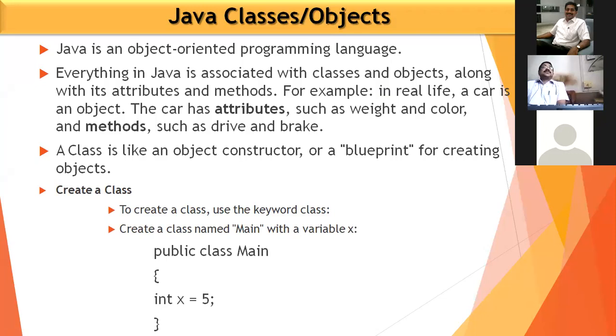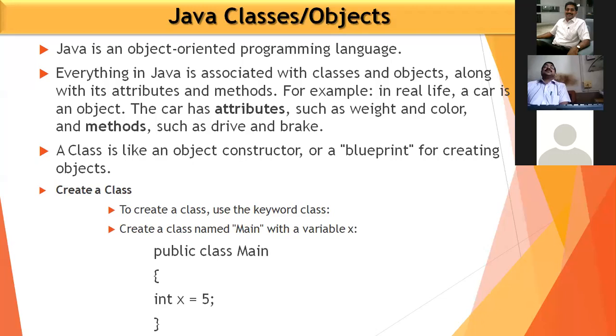For example, in real life, we know that the car is an object and the car has some attributes. For example, the weight, the color, the make is also an attribute. Make in the sense whether this car is manufactured by Maruti, Hyundai, or Toyota.